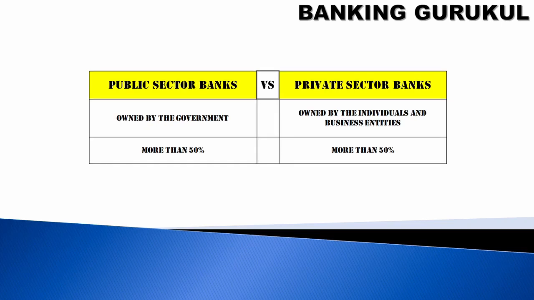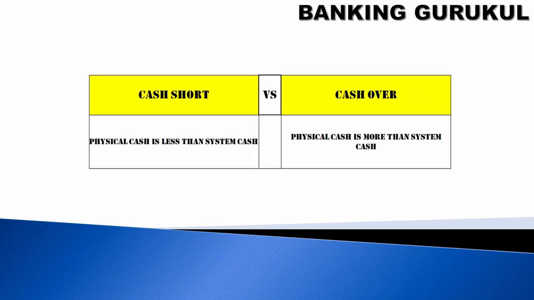What are public sector banks and private sector banks? Public sector banks are owned by the government. Private sector banks are owned by individuals and business entities. In a public sector bank, more than 50% will be under government control. In private sector banks, more than 50% will be controlled by individuals or business entities.